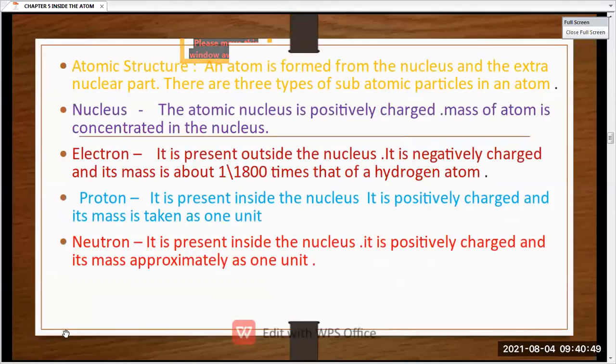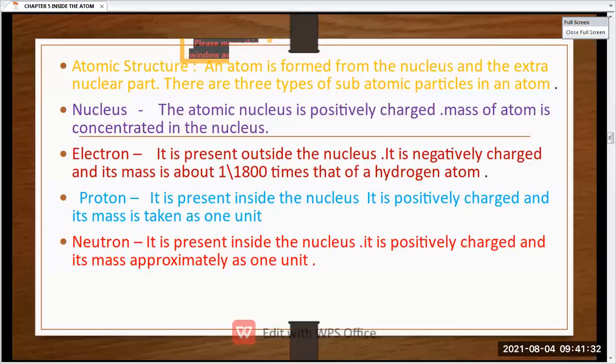Okay, then here are some of the definitions. What is atomic structure? So an atom is formed from the nucleus and the extranuclear part, and according to that the atom is divided into three parts, that is nucleus, electrons and protons. So what is nucleus? Nucleus is having positive charge, and the mass of the atom is concentrated in nucleus. Okay, then what is electron? Electrons are present in the outer orbit or shell of the nucleus, and they are negatively charged, और इनका mass कितना होता है?